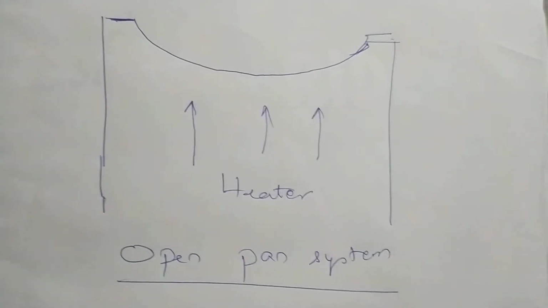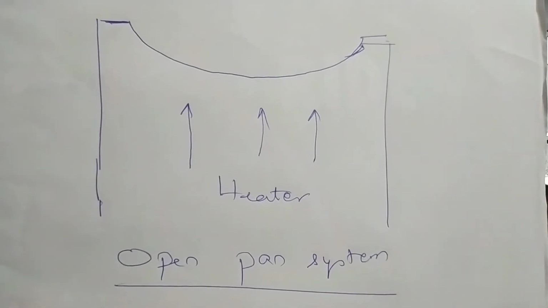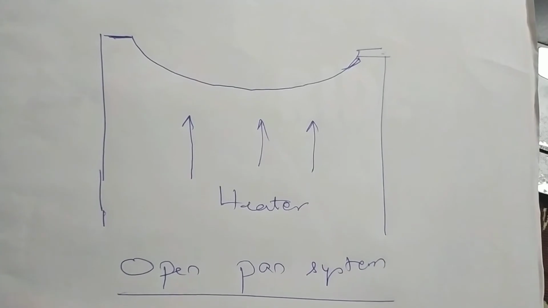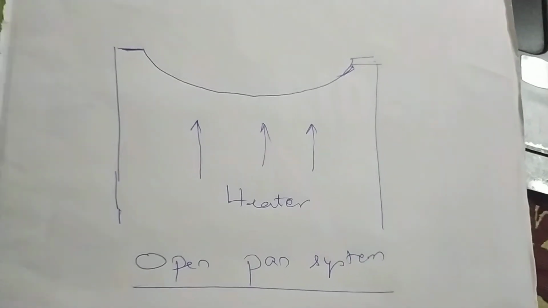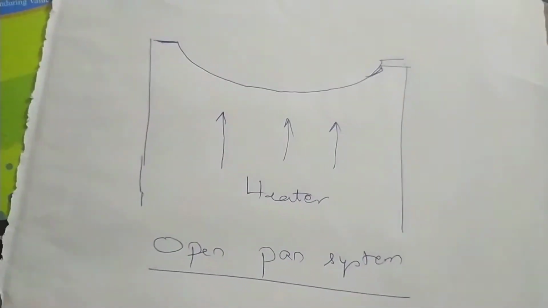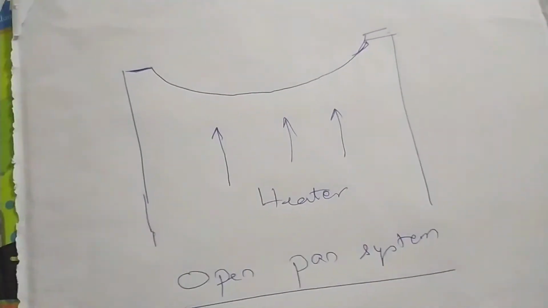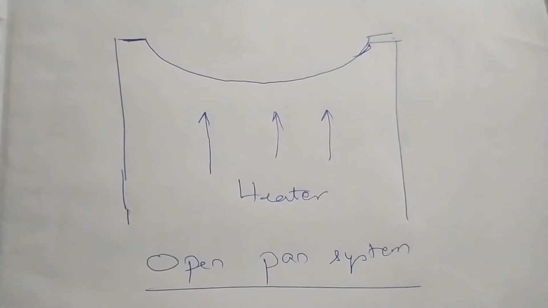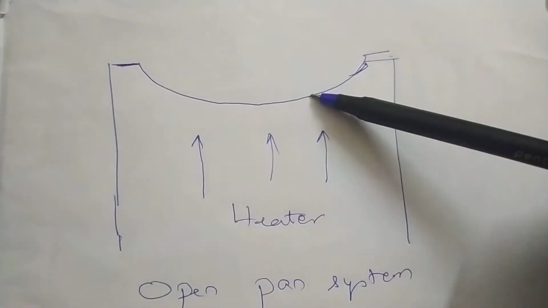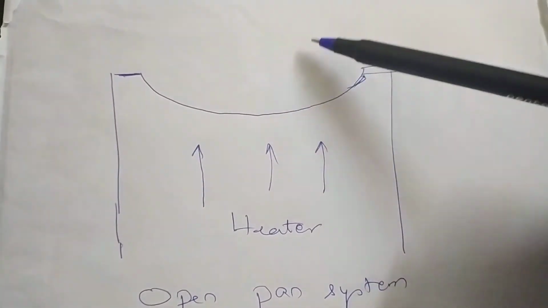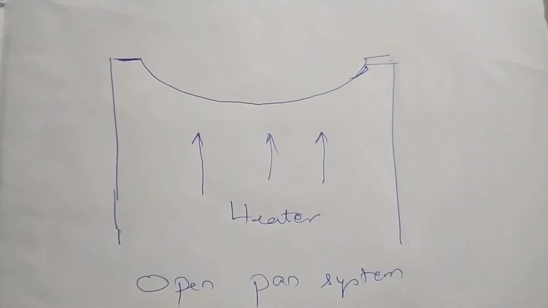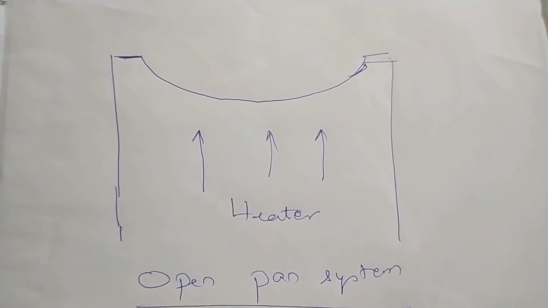This is just a simple open pan system where you have a pan. In the pan you have a heater at the bottom, and drying happens. This is an open pan system, a very traditional old methodology, where the product in the pan is dried by heat, or even externally you can pass hot air. That is a very simple, traditional methodology.